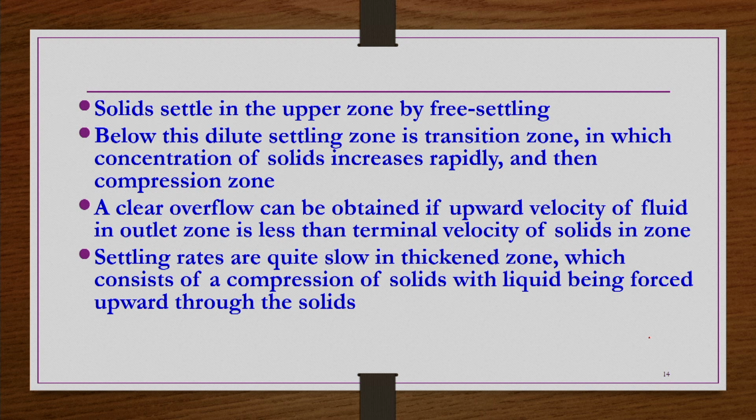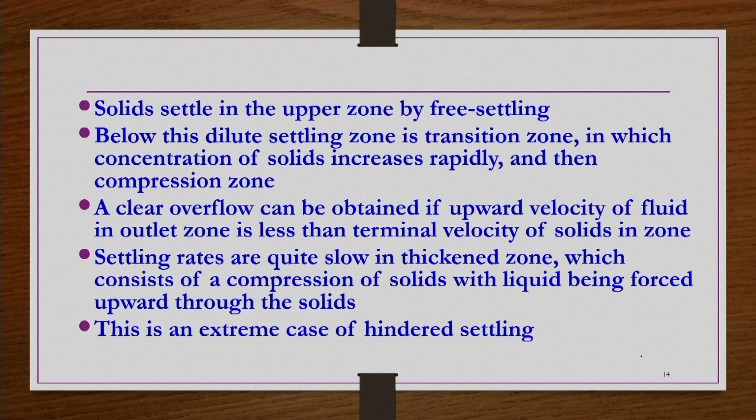Settling rates are quite slow in the thickened zone, that is, in the D zone at the bottom, which consists of a compression of solids with liquid being forced upward through the solids. This is a kind of extreme case of hindered settling.